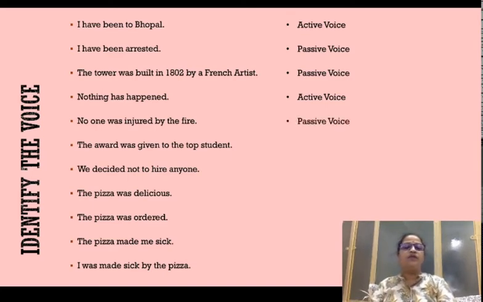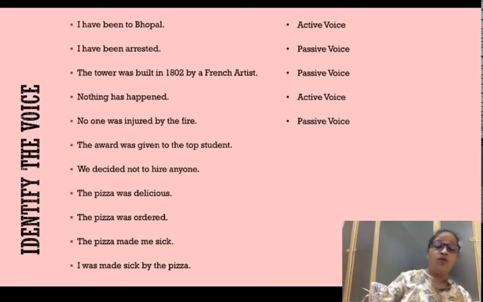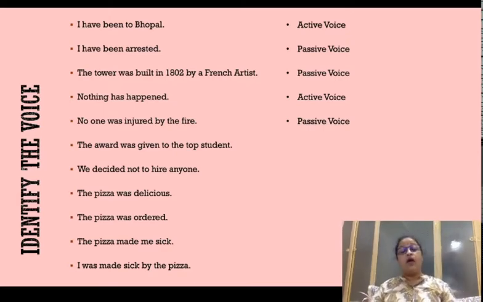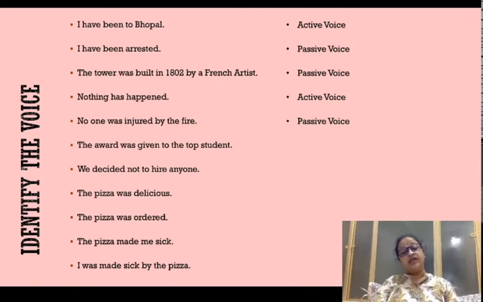The award was given to the top student. Did the top student give any award, or was it given to the student? Did the award give itself to the top student, or was it given to the top student? Clearly, the award did not do anything by itself, it was given, right? So the sentence is a passive voice sentence.